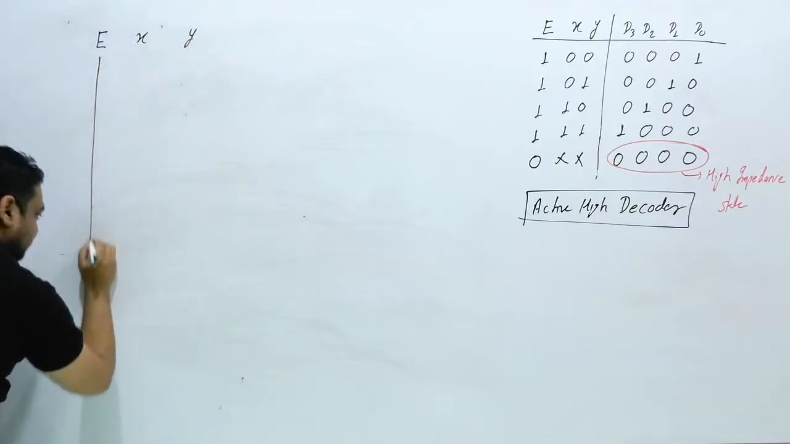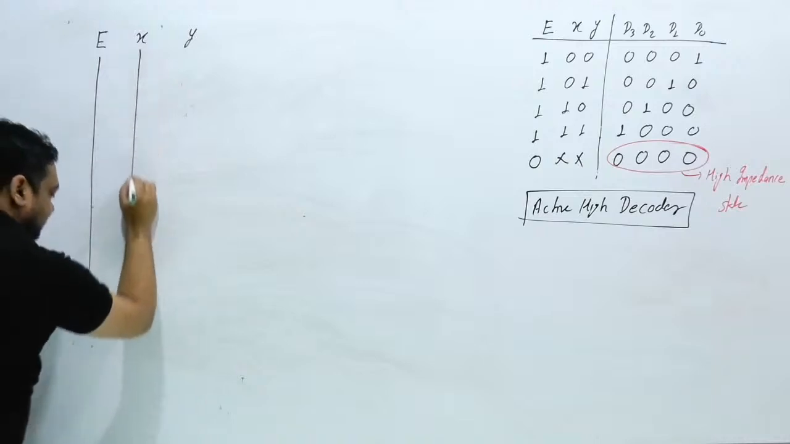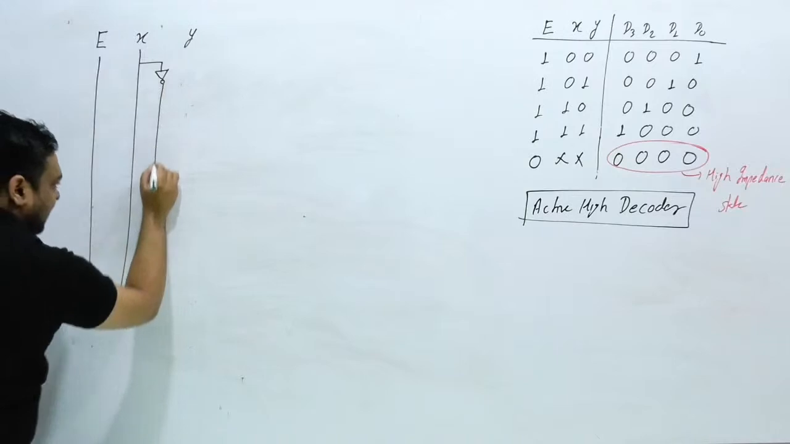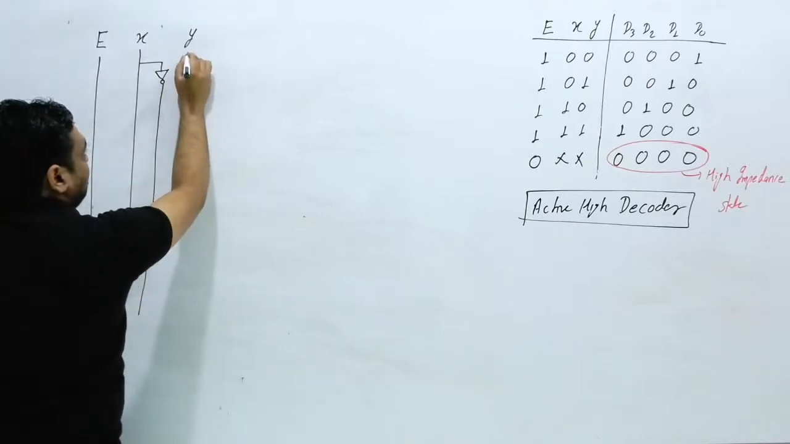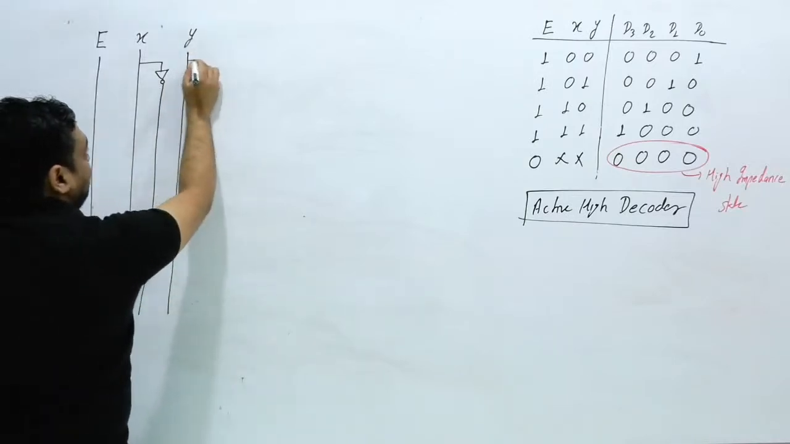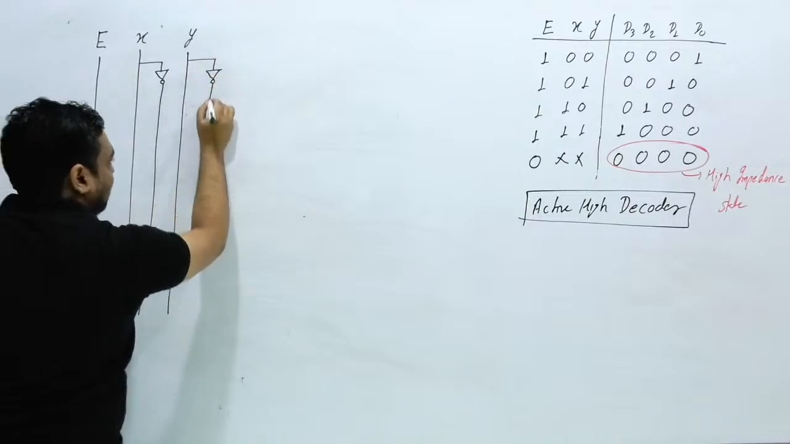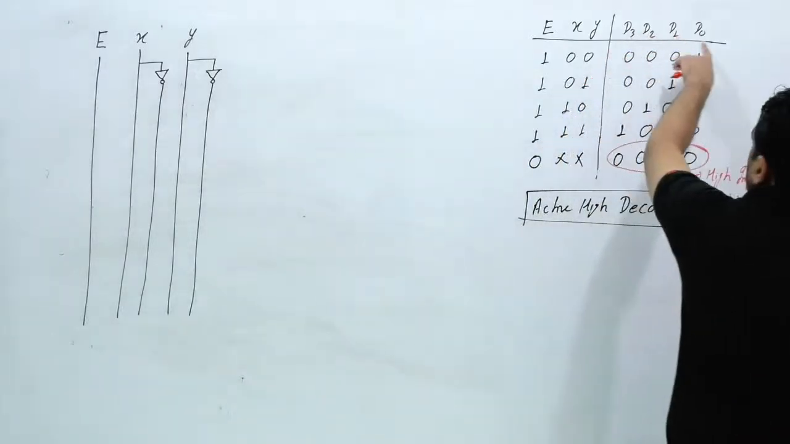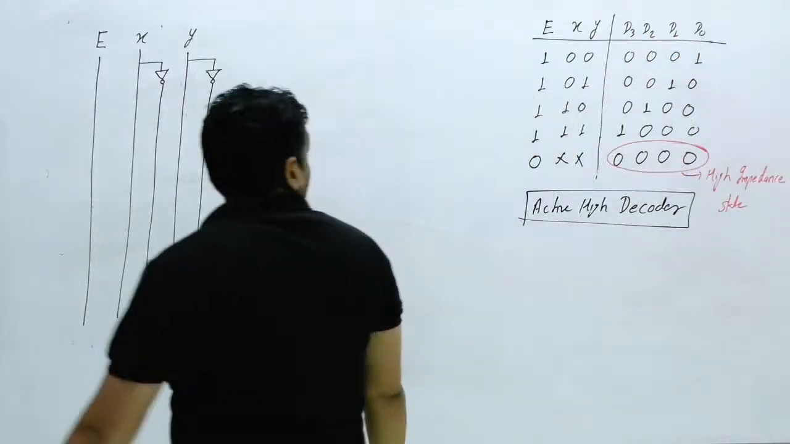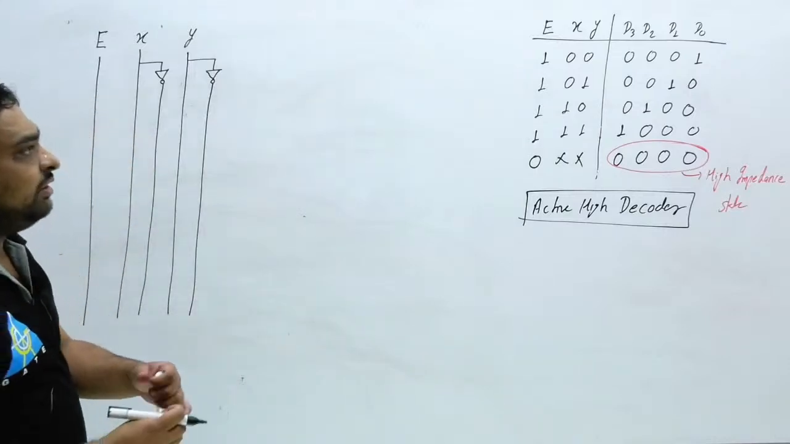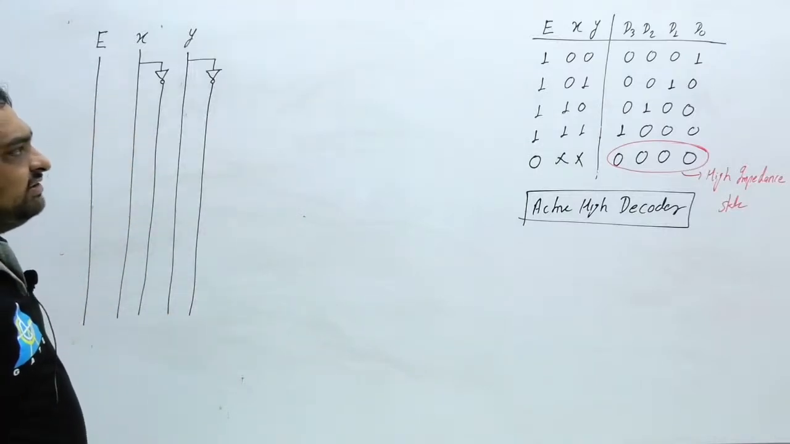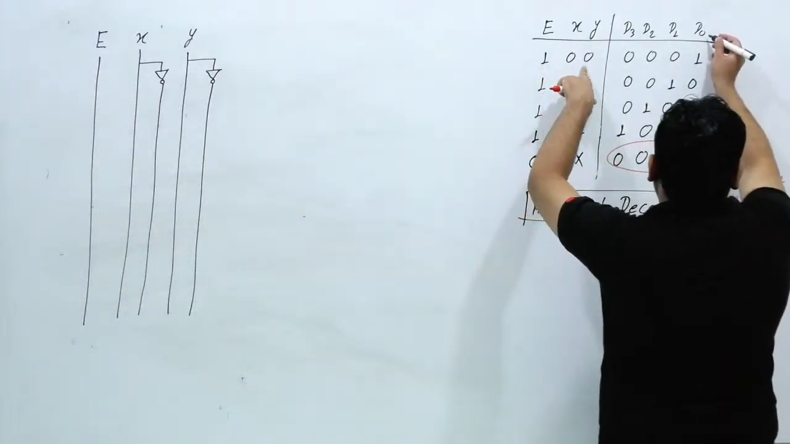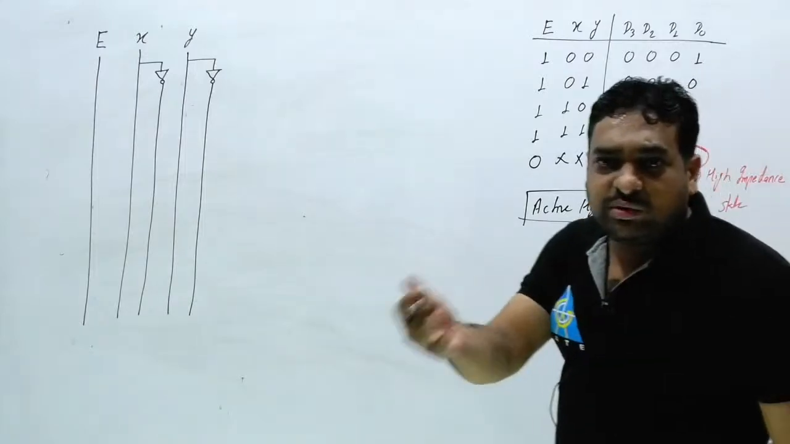Okay. Now suppose this is enable, this is X. I am also going to consider X bar here, because X bar is required every time, and this is Y. I am also going to represent Y bar here. Okay, now how many outputs are here? D3, D2, D1, D0, 4 outputs. First I am going to write D0. What is D0? D0 is nothing but enable is 1 and X, Y. So D0 is nothing but X dash Y dash.